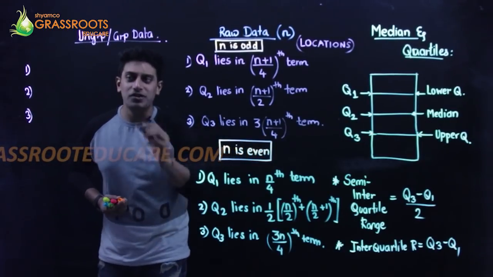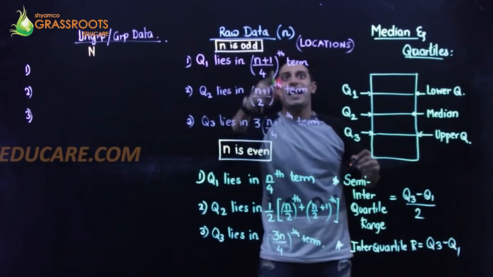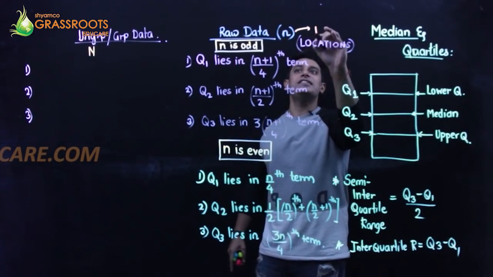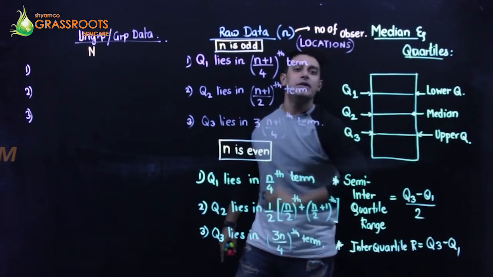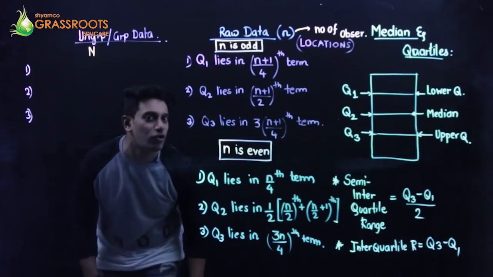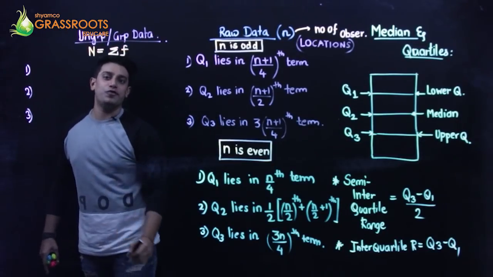Now n out here is capital N, the first change. This n is not the number of observations. This N stands for the summation of all the frequencies.